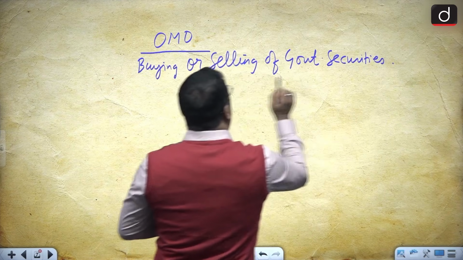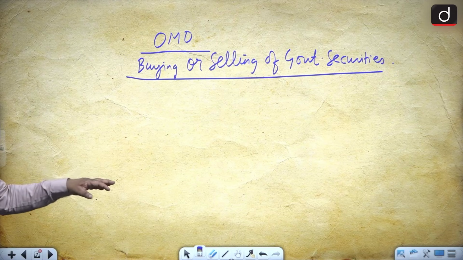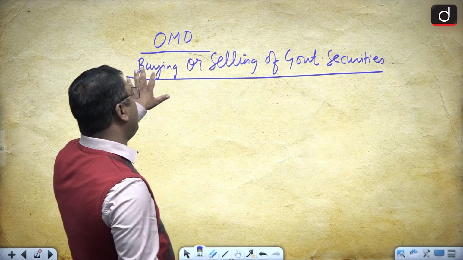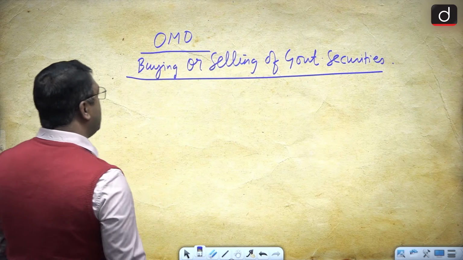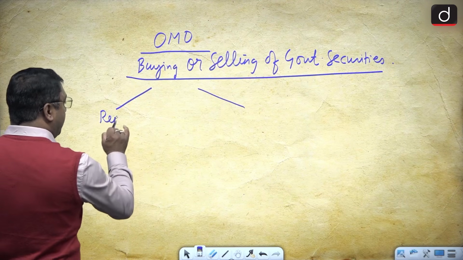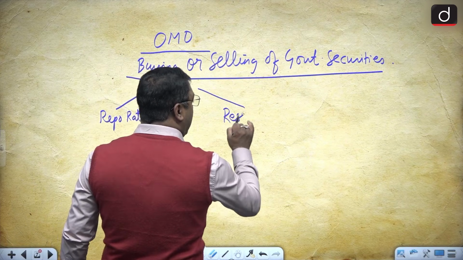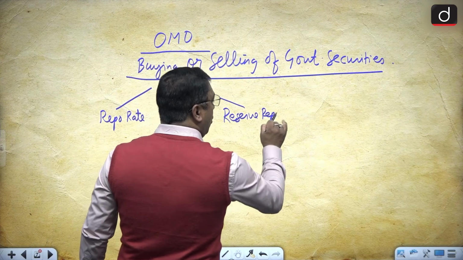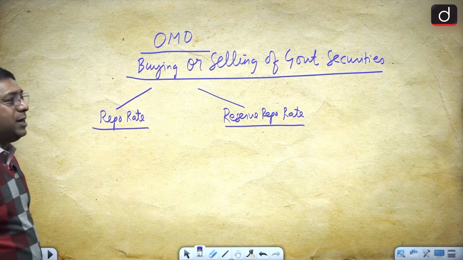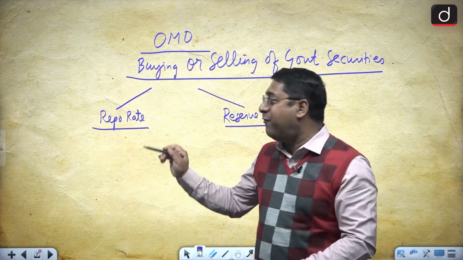Now, why am I telling all of this? Because I want to explain repo rate and reverse repo rate with regard to this. Open market operations are with regard to buying or selling of government securities. Now, when I talk about the repo rate and the reverse repo rate, there are steps which are being performed.